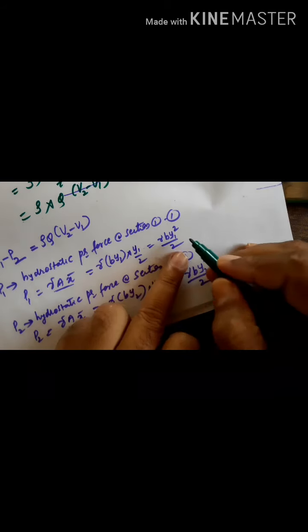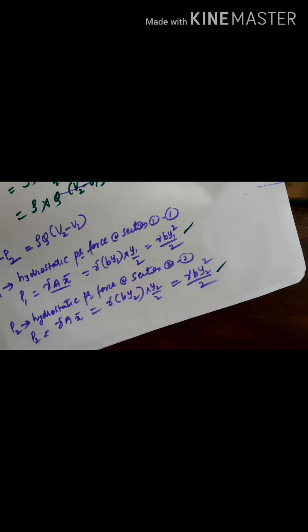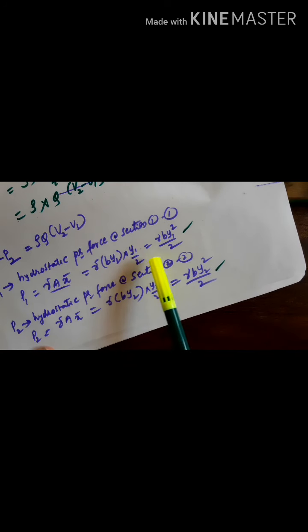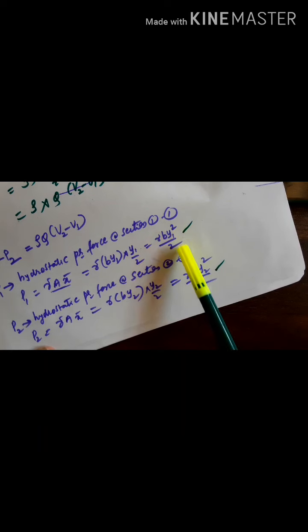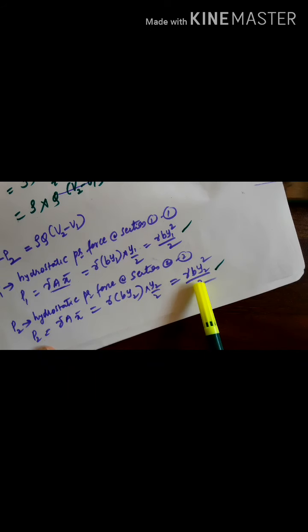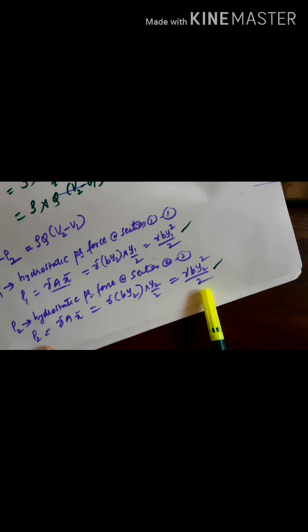Remember this formula: this is the pressure force at 1, this is the pressure force at 2. Gamma A x bar, that is gamma B into y1, because breadth will be the same for a rectangular channel, the only variable is depth. Both sections, gamma B into y1 by 2, we get gamma B y1 square by 2. Then at section 2, again hydrostatic pressure force gamma A x bar, gamma B y2 into y2 by 2, gamma B y2 square by 2 we get.